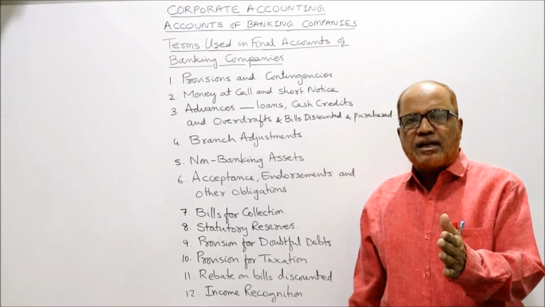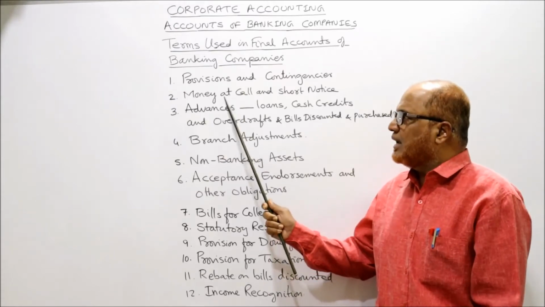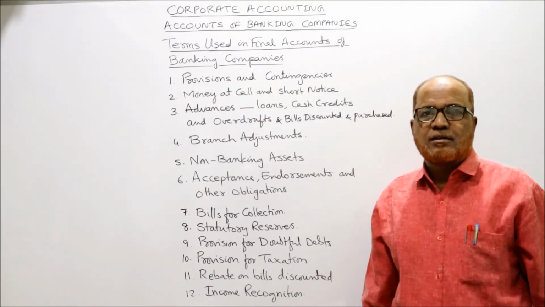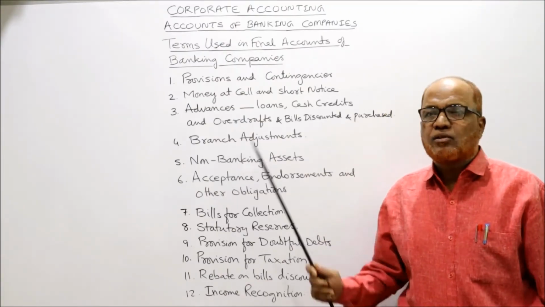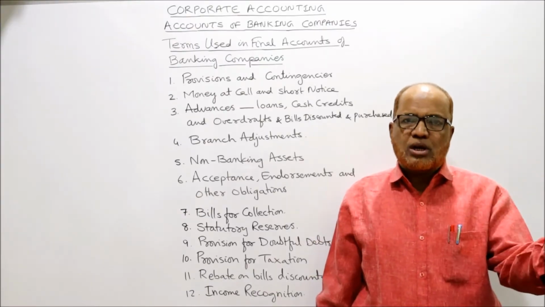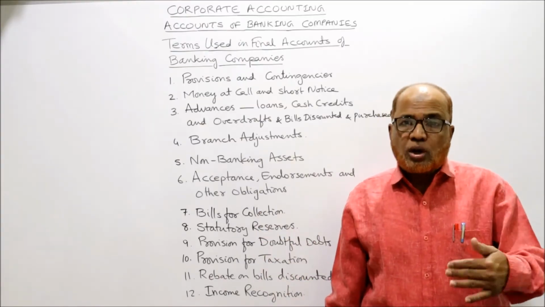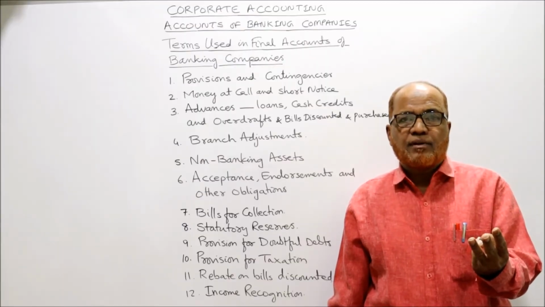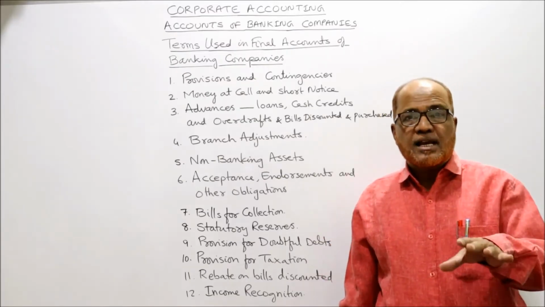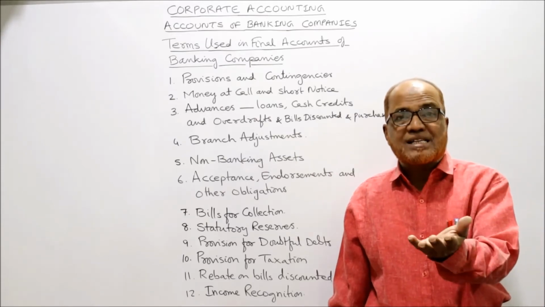If the loan is provided by one bank to another bank or bill broker or stock broker only for one day, it is called money at call. If the loan is given for a short period, short notice, for a maximum of 3 days, then it will be called money at short notice. So if one bank gives a loan to another bank for only one day, it is called money at call. If the loan is given for a period of 3 days, within 3 days they have to repay it, it is called money at short notice. So it is an asset because it is a loan given by one bank to another bank. So it will be taken on the asset side.